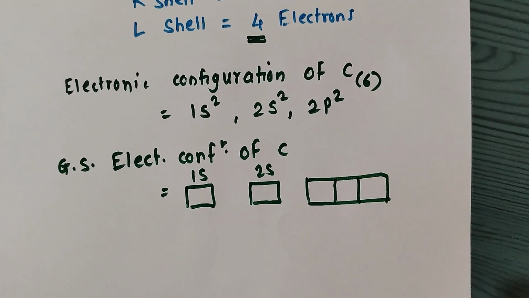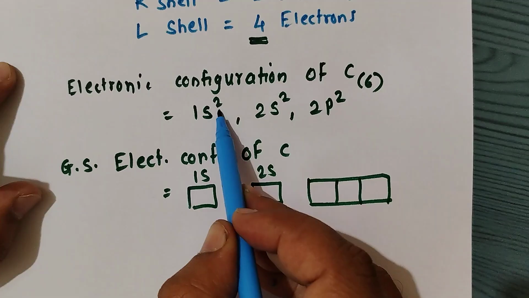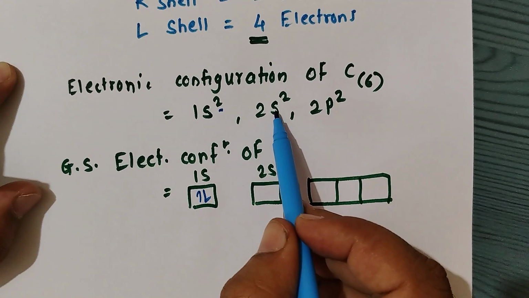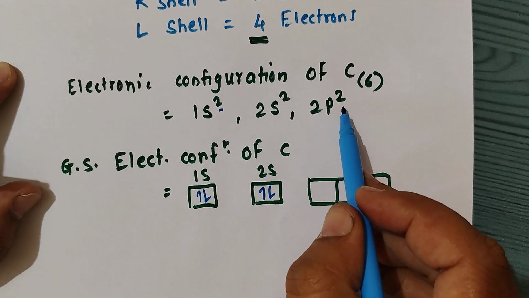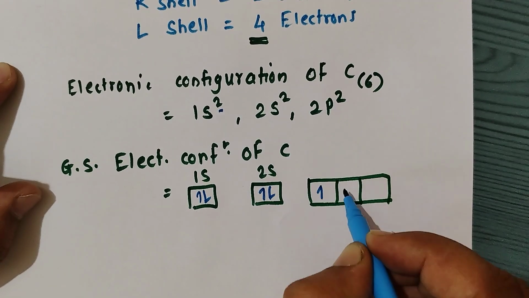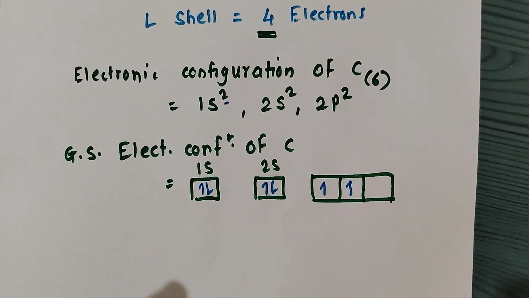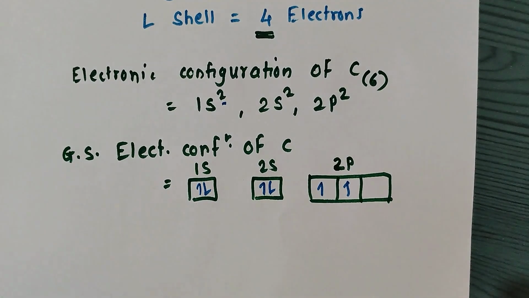In the 1s orbital there are 2 electrons, in the 2s orbital again 2 electrons, and in the 2p orbital 2 electrons are present in the ground state.